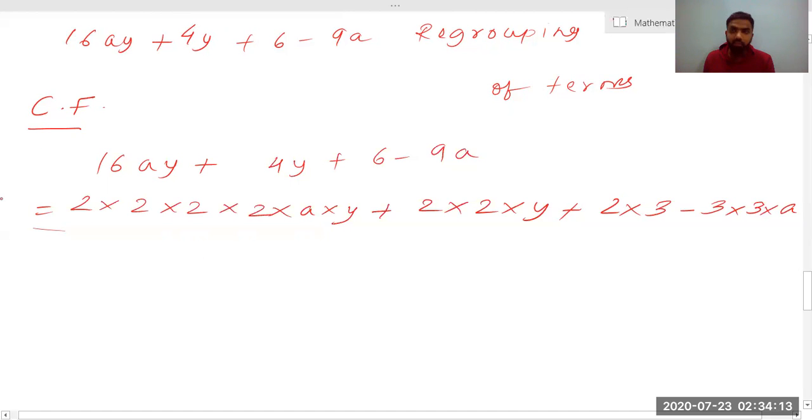Now I hope you remember the method of common factor. We will see if we are getting any common factor from these terms. See, 2 is there, this is also having 2, but this is not having any 2, so we can't take 2 as a common factor. We will look for a. Here there is no a, so we can't go for a, because a common factor should be there in all the terms. Next will be y. We can see y here, but there is no y in the other terms, so we can't take y. So what we have understood is that there is no common factor for all the terms.